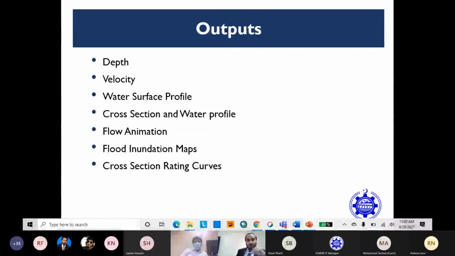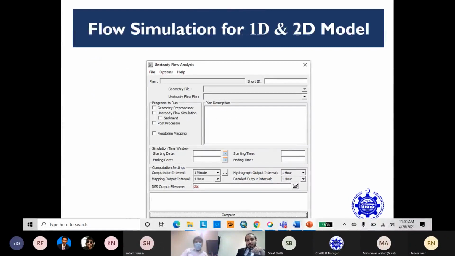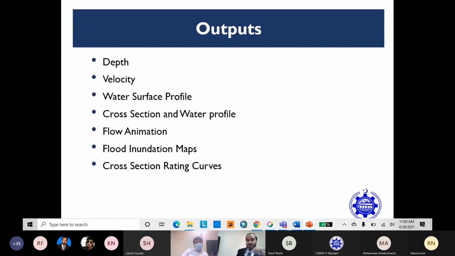The next one is output. After inputting the geometric input data in HEC-RAS, flow data and flow simulation, you can see the output in various forms. The basic outputs HEC-RAS provides are depth, velocity, water surface profile, cross section and water profile, flow simulation, flood inundation map, cross section rating curve, etc.